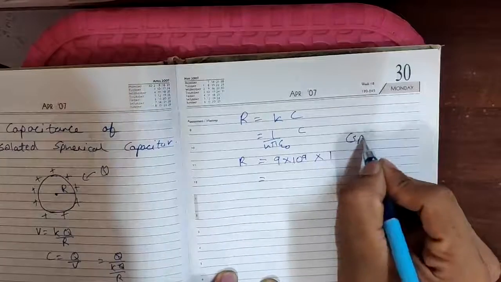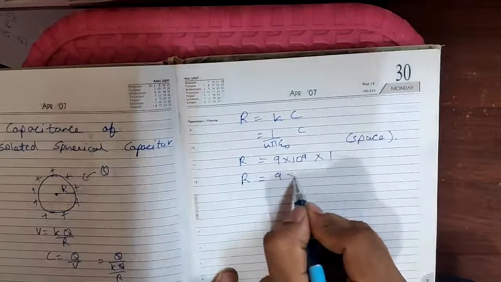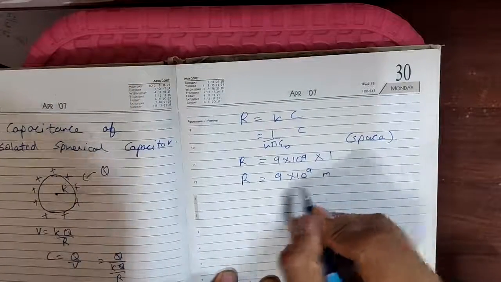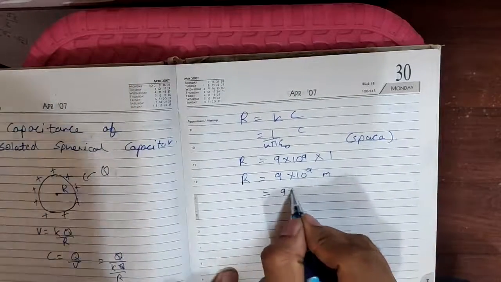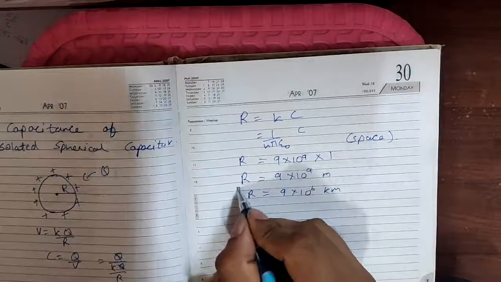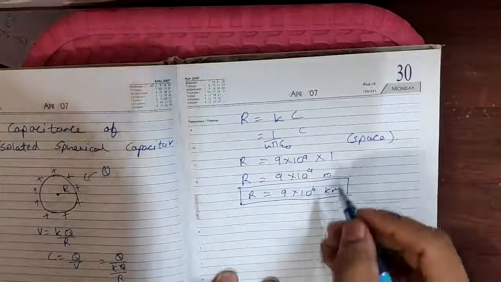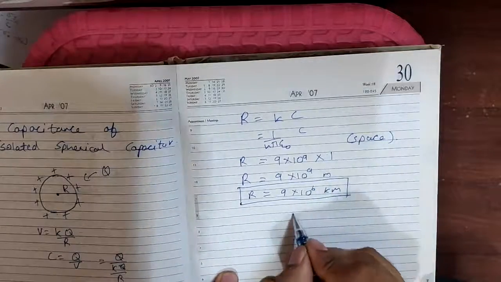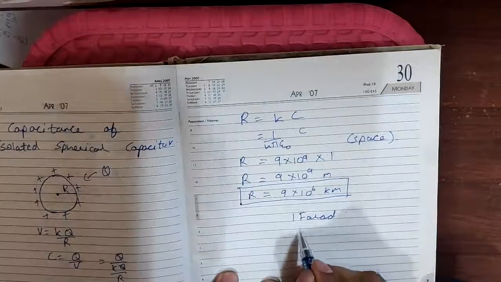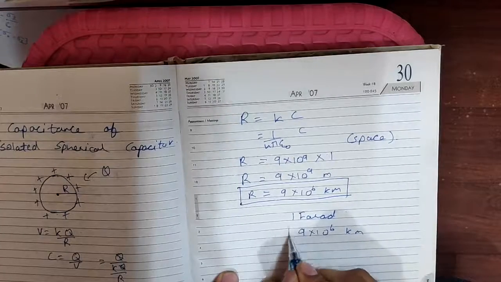So the value of radius will be very high. It will be 9 into 10 raised to 9 meter, which will be almost equal to 9 into 10 raised to 6 kilometers. So to accumulate 1 farad capacitance, the radius should be equal to 9 into 10 raised to 6 kilometers.